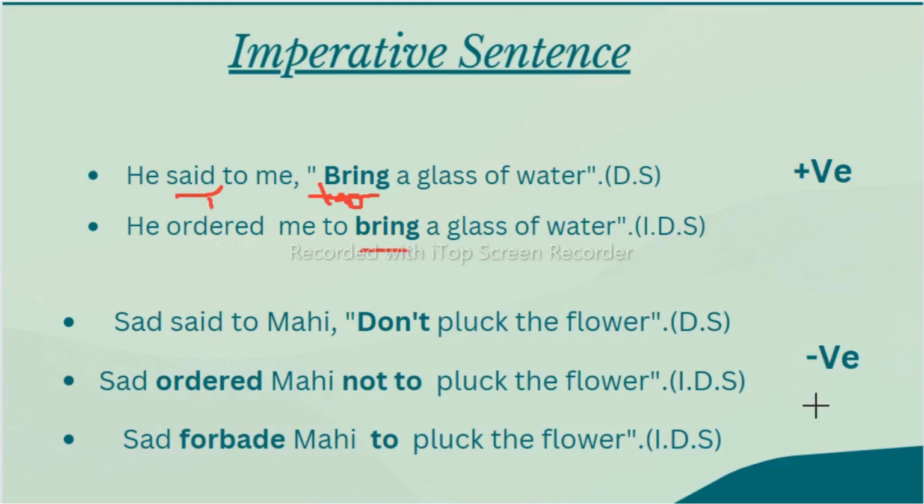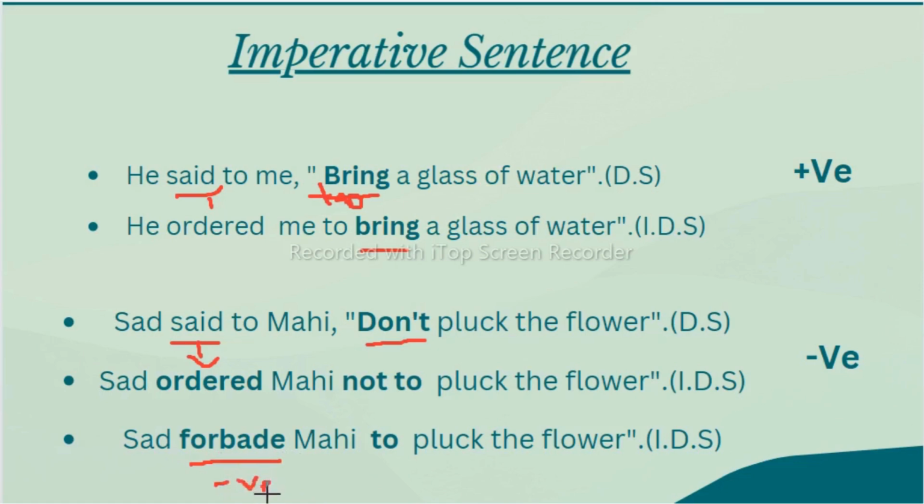If you find a negative, she said to Mahi, "Don't pluck the flowers." Again, don't do that, don't do this, these are also orders. So this said will change to order. Saad ordered Mahi not to pluck the flower. This is one way. And another way we can say, Saad forbade Mahi to pluck the flower. If you are using forbade, you should not use not, because forbade itself shows the negative sense.